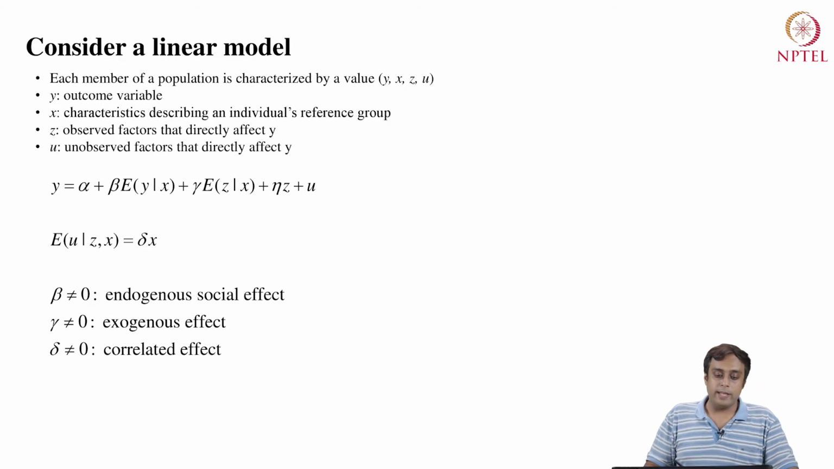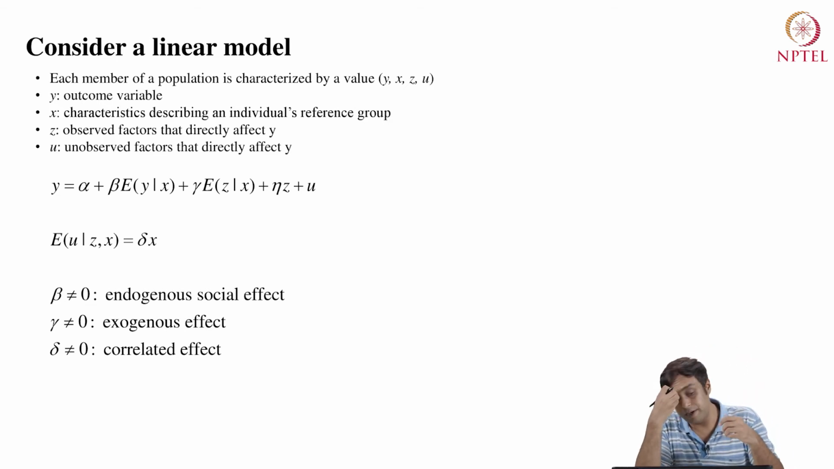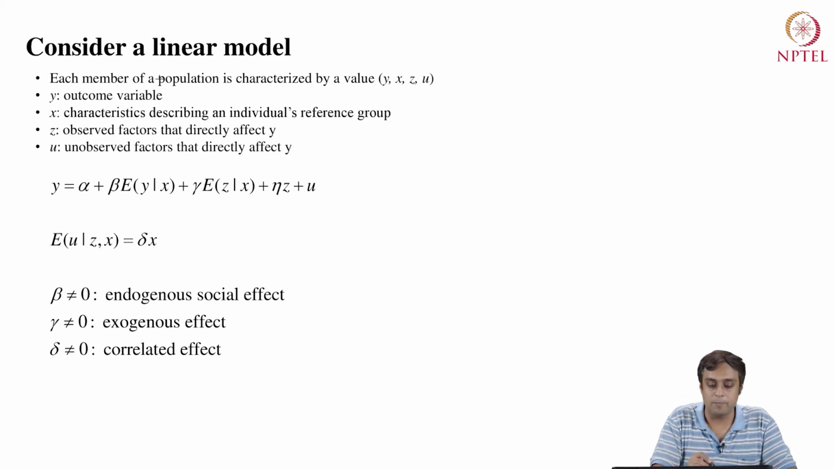Okay, so in this spirit, with this background and understanding, we are now going to consider a linear model, and we are going to look at the endogenous social effects through a linear model. So we are going to work with a population that is characterized by values y, x, z and u. Okay, y is the outcome variable or dependent variable, like for example housing price. X is the characteristic describing an individual's reference group.